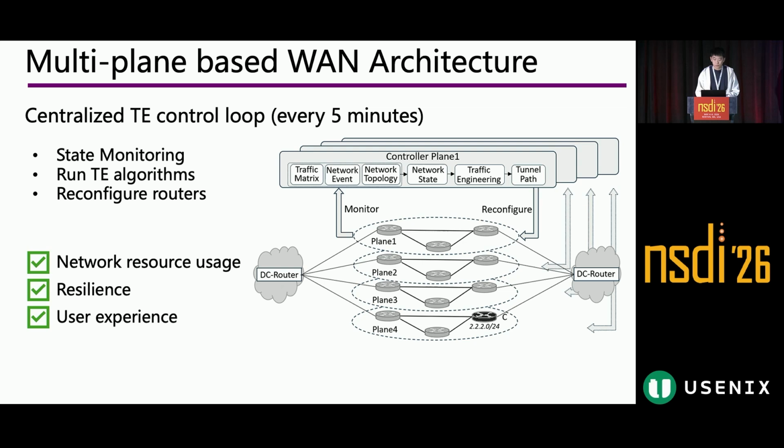Second, based on the topology and demand, the controller runs TE algorithms which allocate paths for every pair of sites to optimize specific goals. And finally, by comparing the path output by the TE algorithm with the existing path, the controller identifies changed paths and reconfigures the network using tunneling.